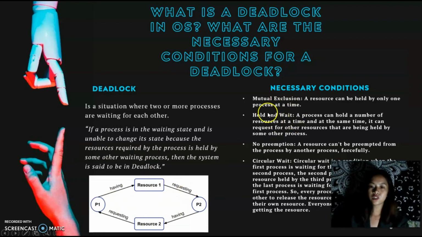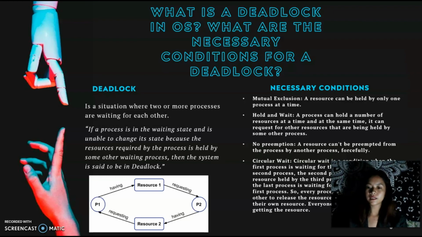So necessary conditions: mutual exclusion, as a resource can be held by only one process at a time. Hold and wait. A process can hold a number of resources at a time, and at the same time it can request for other resources that are being held by some other processes. No preemption. A resource cannot be preempted from a process by another process forcefully.